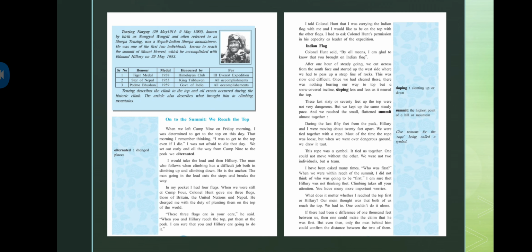This rope was a symbol, it tied us together. One could not move without the other. We were not two individuals but a team. So what he is saying here, that the rope played the role of a symbol between us, and it kept us tied.